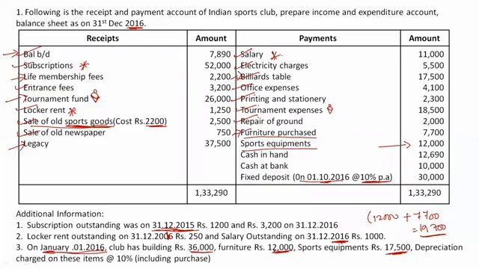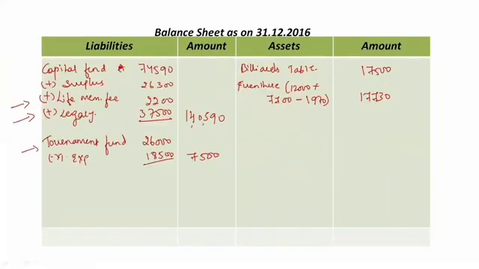This is done. We have sports equipments again. We have already done a working note, a calculation in the income and expenditure account. Sports equipments purchased during the year is 12,000. In the beginning of the year, we had sports equipments of 17,500, and we sold certain sports equipments which cost 2,200 rupees. So in total, now my sports equipments are: 17,500 in the beginning, 12,000 purchased during the year, 2,200 sold during the year.